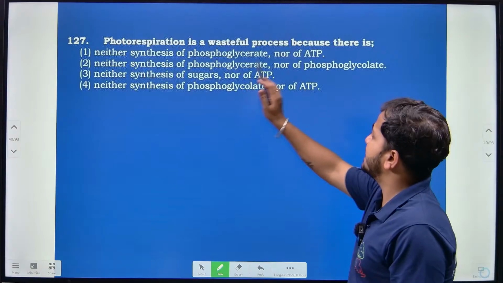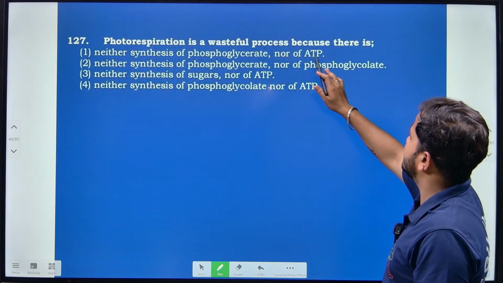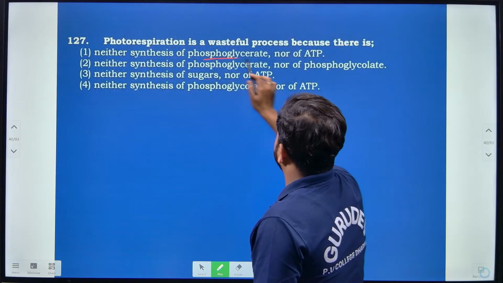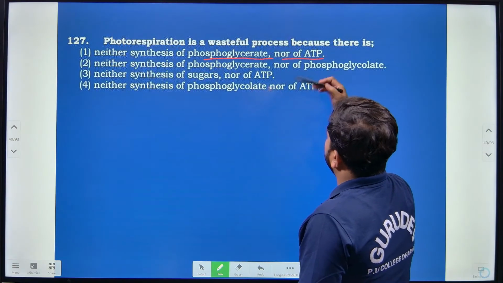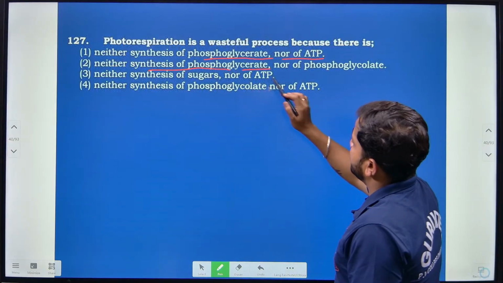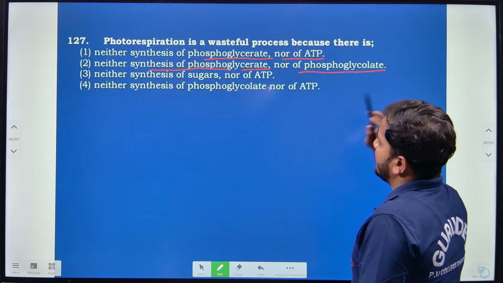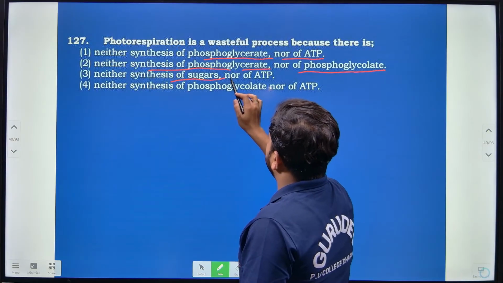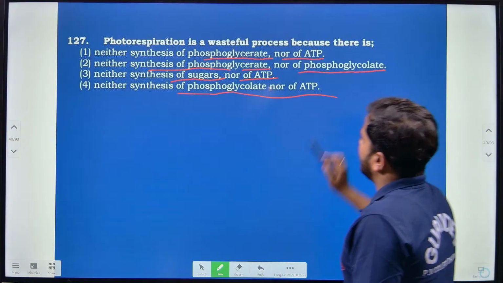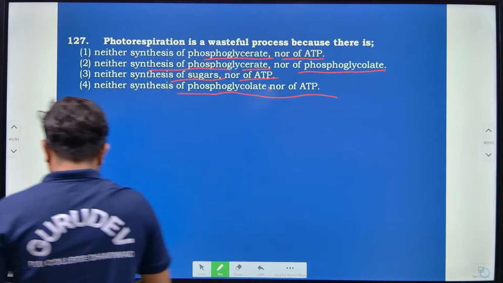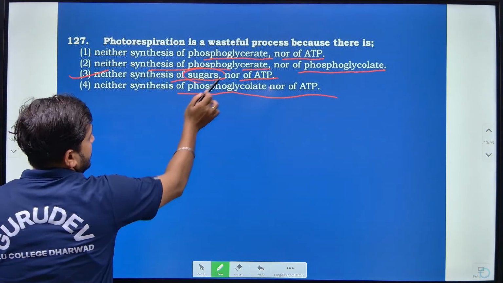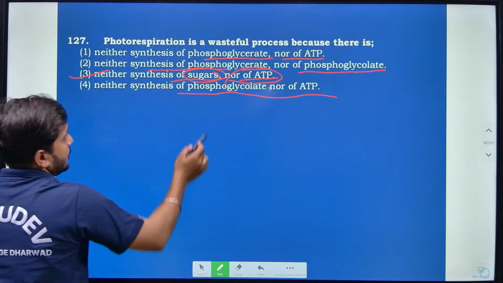Then photorespiration is a wasteful process because there is neither the synthesis of sugar nor of ATP.